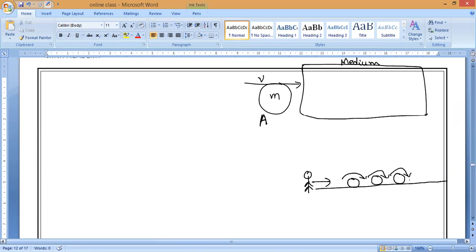It will come to rest, because it is traveling in a medium. What is the medium? It is air.